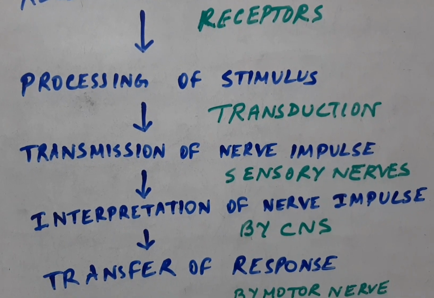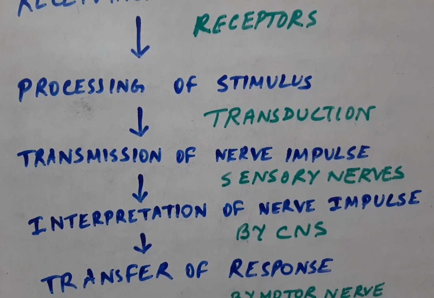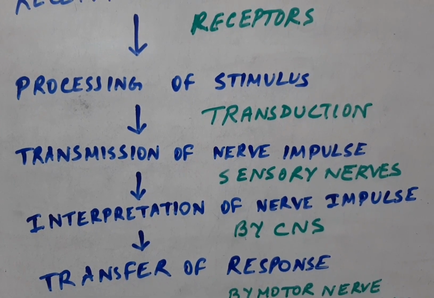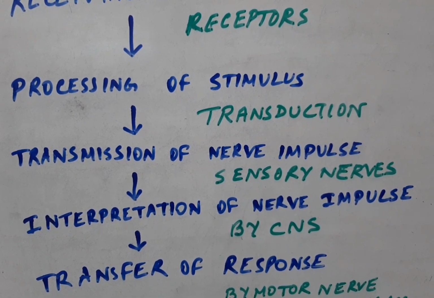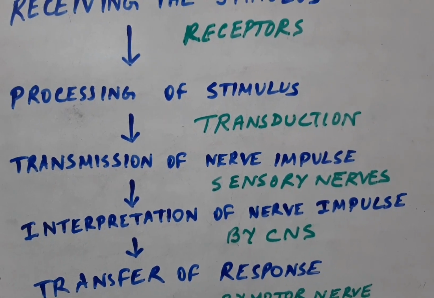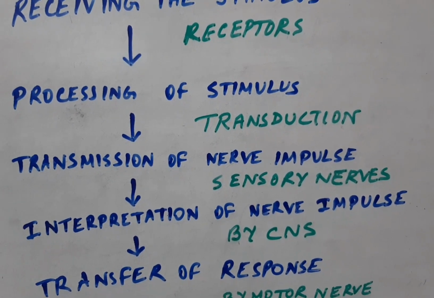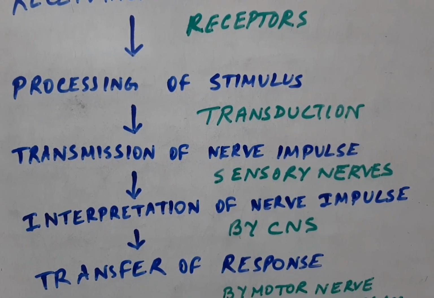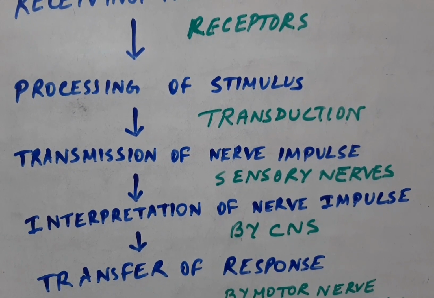Now let me tell you what a sensory nerve is. The nerves which carry impulses from the various organs towards the brain or spinal cord, that is the central nervous system, are called sensory nerves, which are also known as afferent nerves.